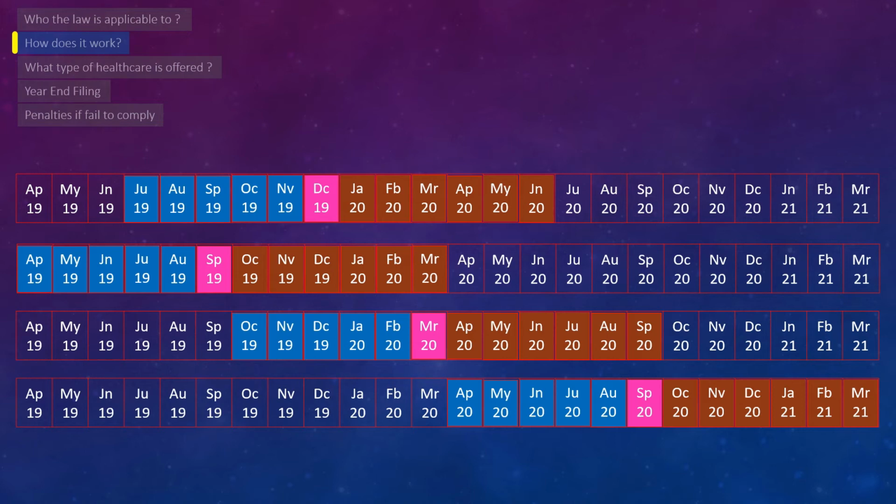If you notice, there is a 3-month gap between when the initial stability period ends and when the next standard stability period starts. So in this circumstance, the new hire would get his or her initial stability period extended by 3 months, and we call it the extended stability period.